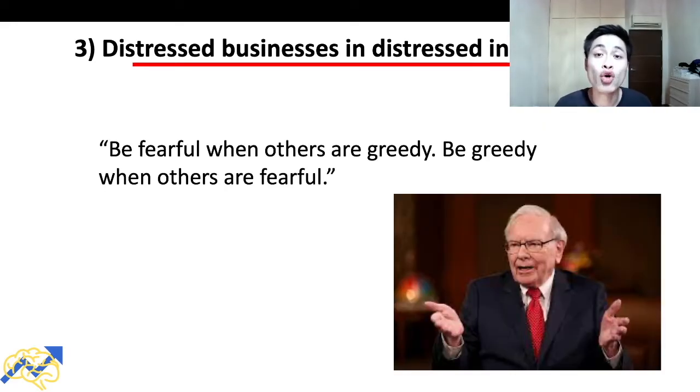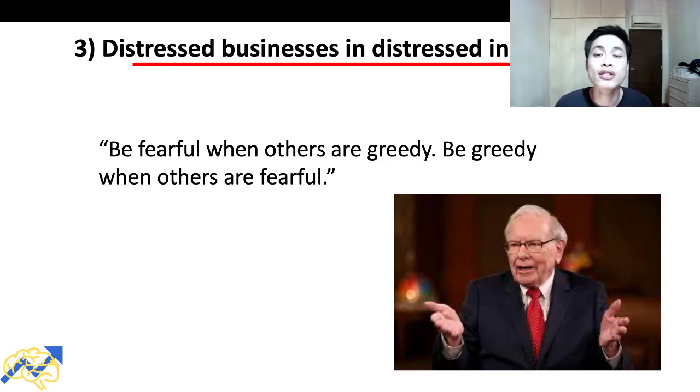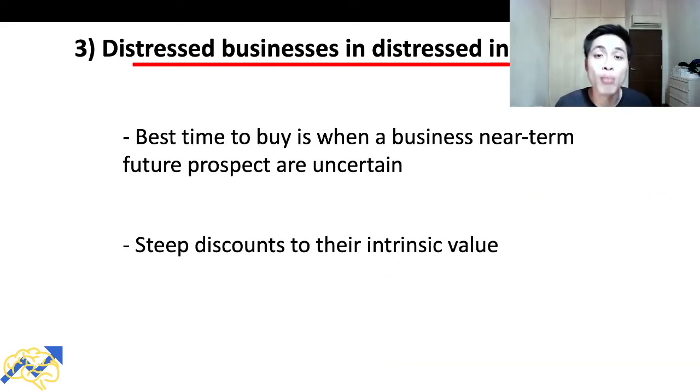And there's this famous quote by Warren Buffett. He mentions that be fearful when others are greedy and be greedy when others are fearful. So when both the business and the industry is in distressed conditions, what do you think are the sentiments of the majority? People are most likely to be fearful, right? So Warren Buffett tells us that we should be greedy when others are fearful. And that is also what Mohnish Pabrai believes in. He believes that the best time to buy is when a business near-term future prospects are uncertain. Because usually at those times, there will be steep discounts to the price of those businesses relative to their intrinsic value.